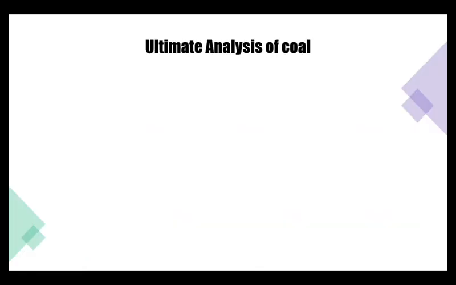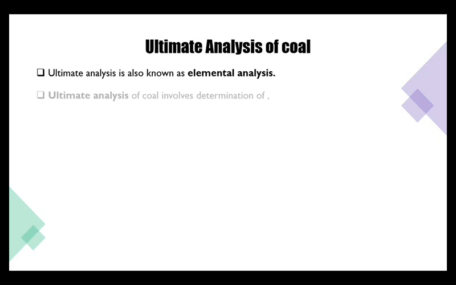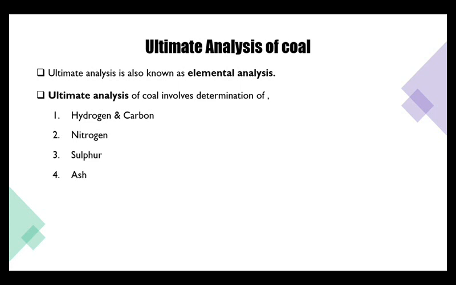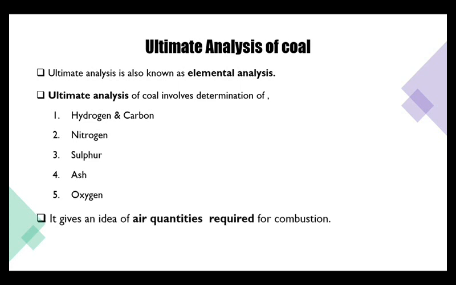Coming to the next topic, ultimate analysis of coal. Ultimate analysis is also known as elemental analysis because we will come to know what elements are present in it, qualitatively as well as quantitatively. Qualitatively means knowing what is present in it. Quantitative means how much is present in it. Ultimate analysis of coal involves determination of hydrogen, carbon, nitrogen, sulfur, ash and oxygen, and it gives an idea of air quantities required for combustion.